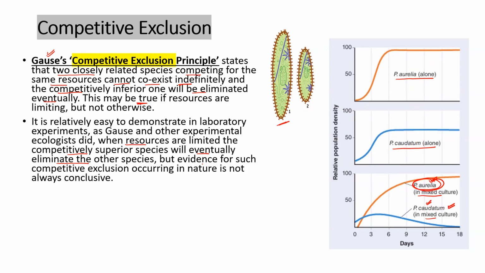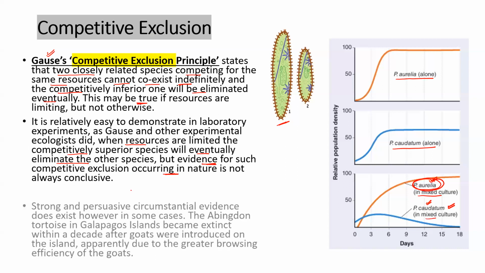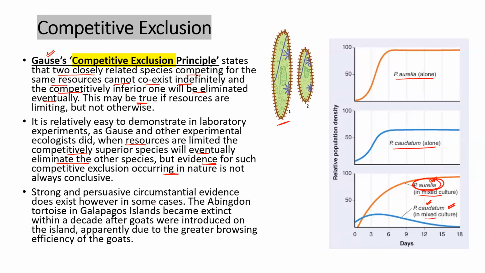But such evidence occurring in nature is not always seen, but we have observed it also. Some cases we have seen. Abingdon tortoise in Galapagos Islands became extinct within a decade after the goats were introduced. Why? Because of the greater browsing efficiency of the goats. So that is the competitive exclusion principle given by Gause. I hope this is clear.